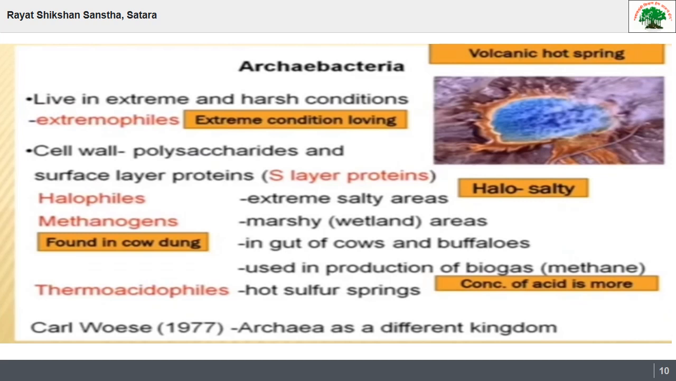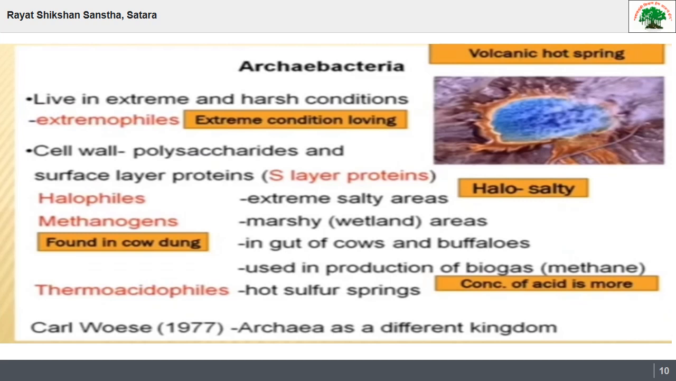So Archaebacteria are specially known as extremophiles. Extremo means extreme condition and philes means loving. So these bacteria live in extreme and harsh conditions. What do extreme and harsh conditions mean? Here is a volcanic hot spring, so these bacteria can live in this volcanic hot spring. Very high temperature is there, so that is extreme condition.